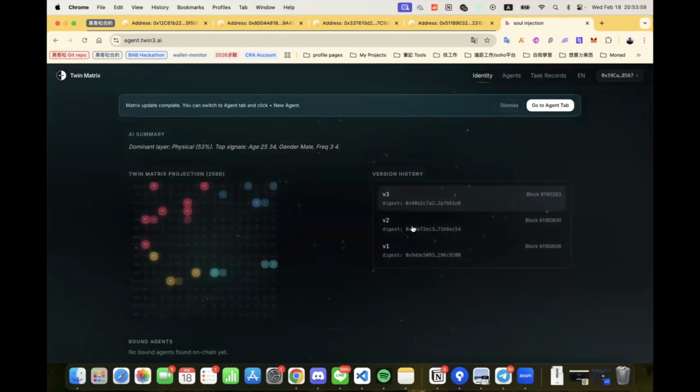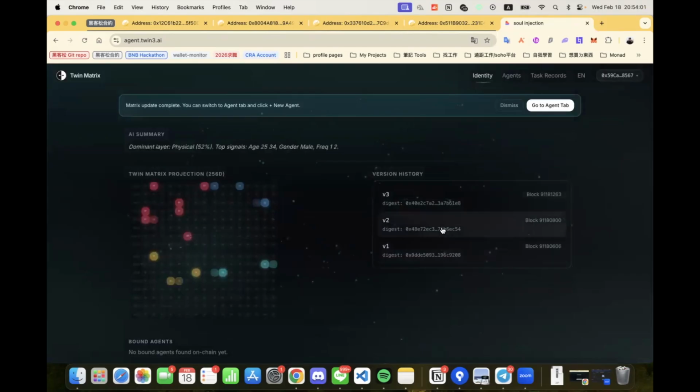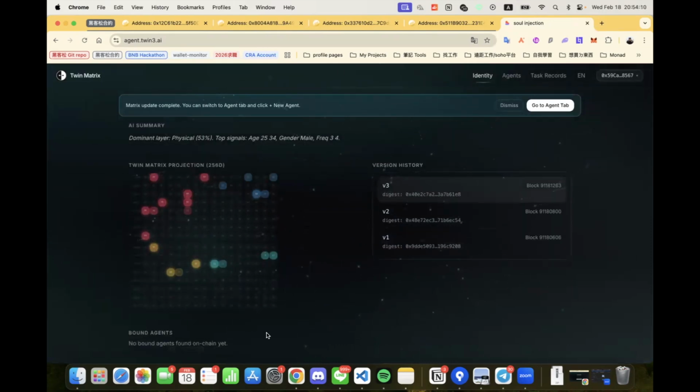This demonstrates that identity in Twin Matrix is not a fixed profile. It is a versioned, traceable structure. Each update becomes part of the identity timeline. At the bottom, we can see a section called Bound Agents. Right now, it says no bound agents yet because we haven't created any agents yet. And this is what we are going to do next.